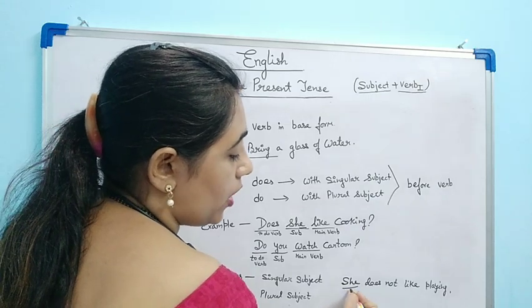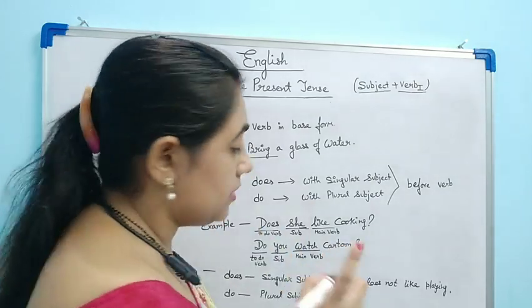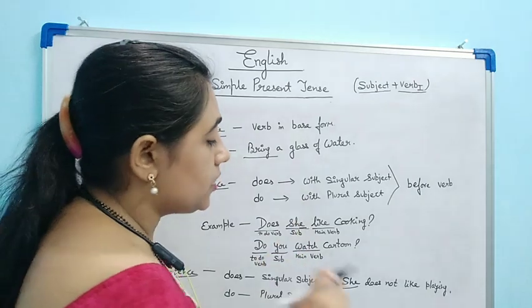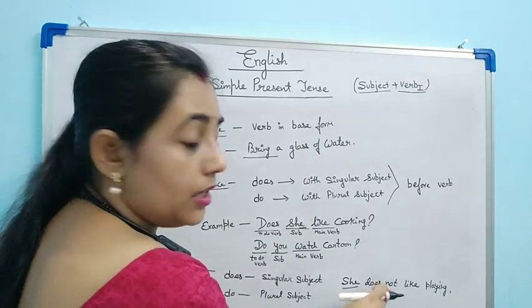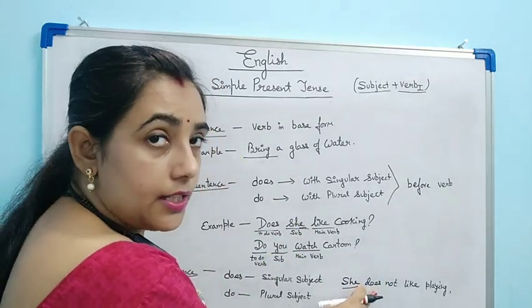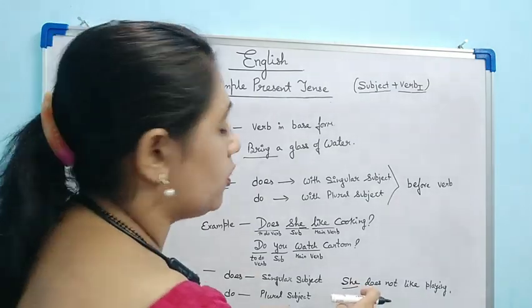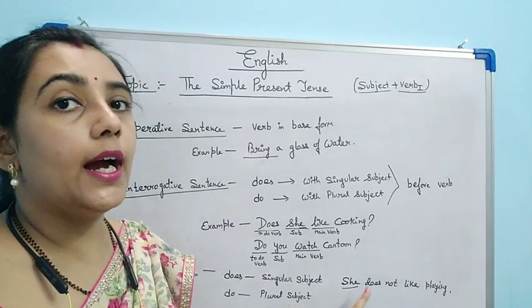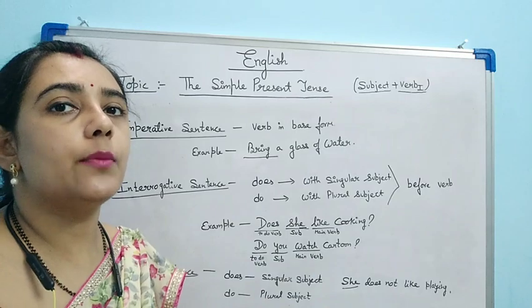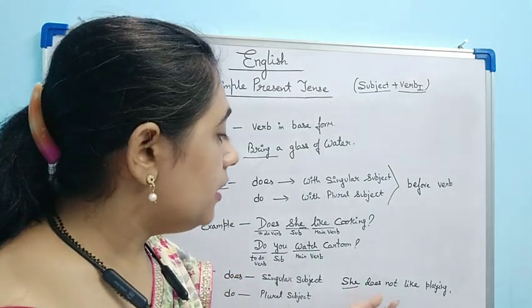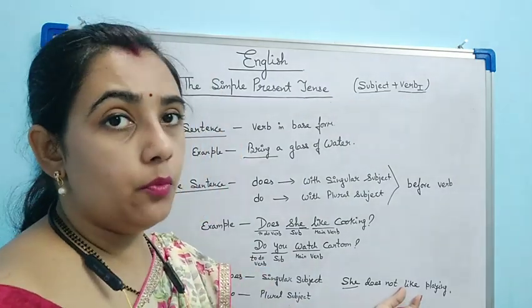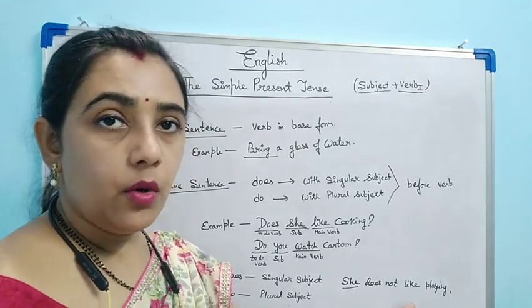Here she is the subject, that is singular subject. Does not will be added, and does we will add. Why? Because with singular subject we add does and with plural subject we add do. Like is the main verb. She does not like.